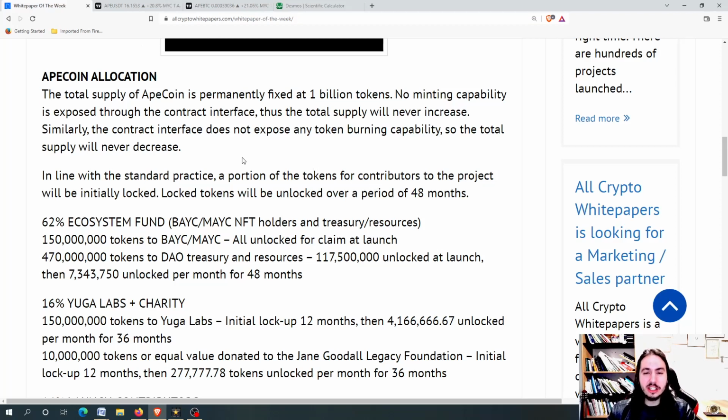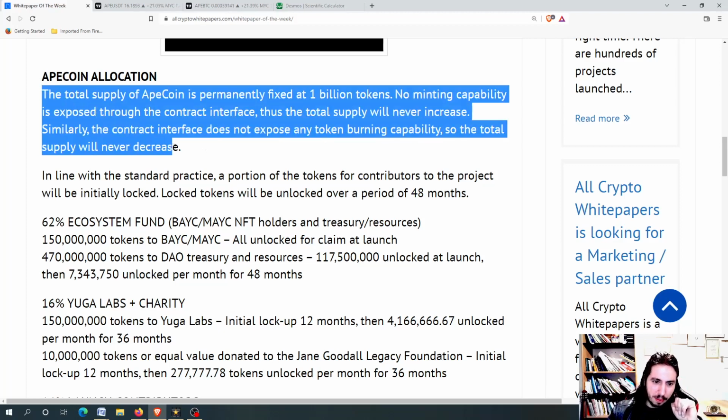Let's go right now to the white paper of APECoin. They have a white paper on their side as well, but here I found the allocation detail that made me invest in APECoin. I'm going to explain every single detail, do not worry. We are going to this paragraph right here.